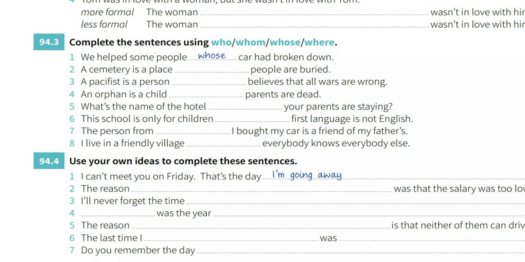A cemetery is a place where people are buried. This is a place where they bury the people who died. So that's what we have to understand.